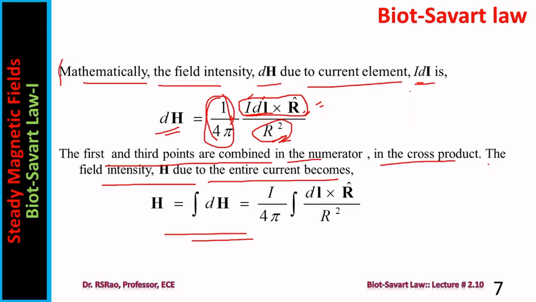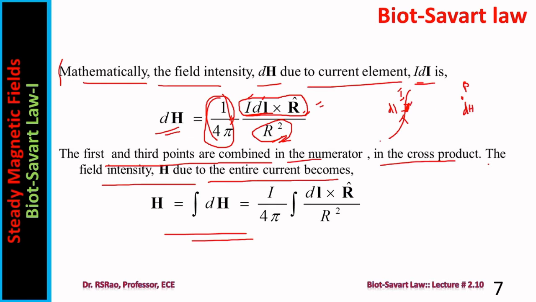So what is this dH? He considered a line current like this. Some current is flowing. He considered a differential length dl. He called this product, I dl, the differential current element. He considered an arbitrary point P. Of course, in the region surrounding this current distribution, there exists a field, and the field is associated with field intensity. We considered an arbitrary point P in the field. And what is the field intensity here? First, he is giving the expression for the differential field intensity due to this differential current. Due to this element, the field intensity he is calling dH.